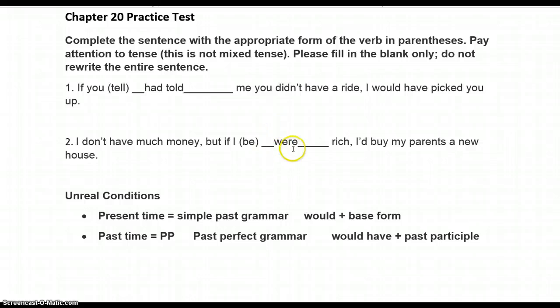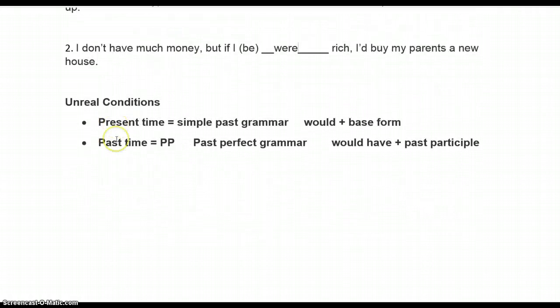Again, we mentioned in class that for unreal conditions, were is always the best choice. Doesn't matter what your subject is. I were, she were, he were, you were, they were. That's the best choice for the test. Even though, as I mentioned, in speaking, you will hear was quite frequently. All right, so that's the first part of the test.